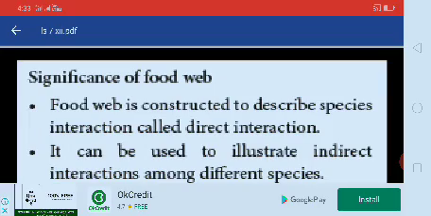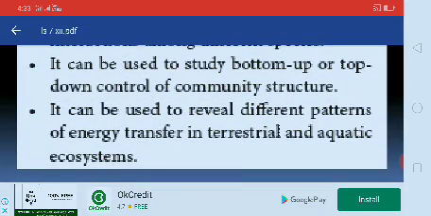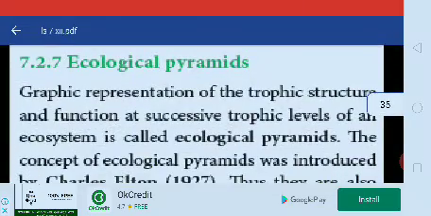Important one. A food web is constructed to describe species interaction called direct interaction. It can be used to illustrate indirect interaction among different species. Study bottom-up or top-down control of community structure. It can be used to reveal different patterns of energy transfer in terrestrial and aquatic ecosystems.